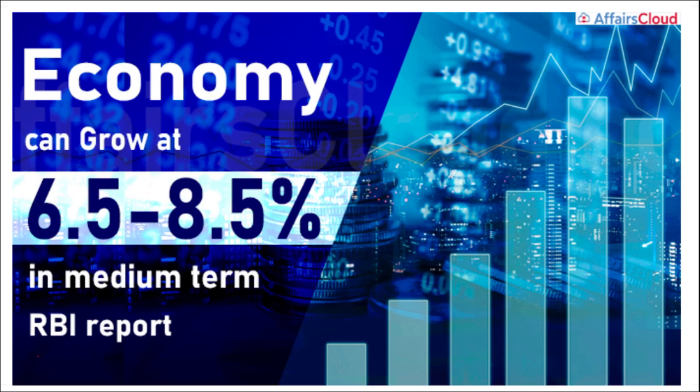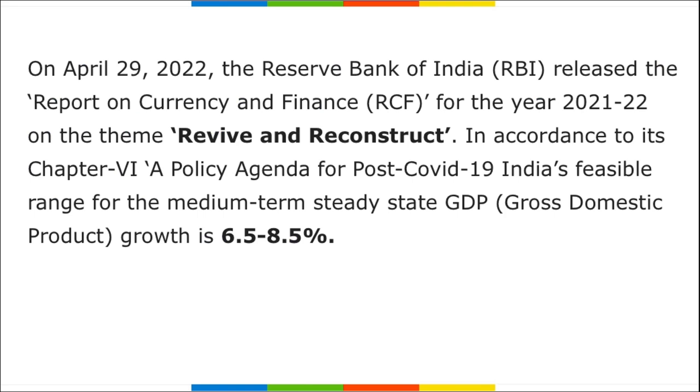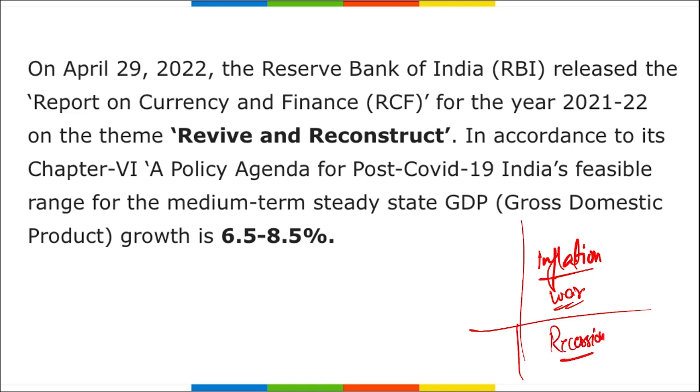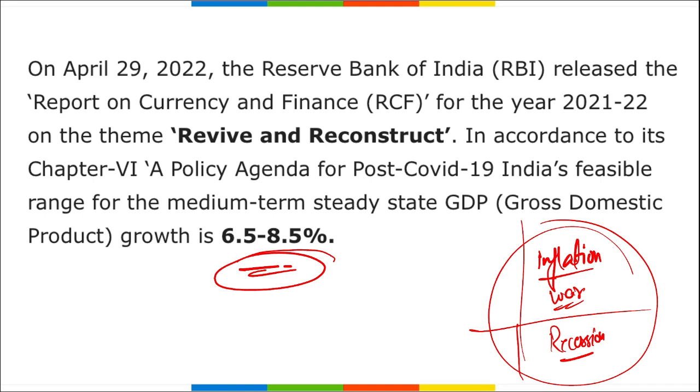Moving on. Next, we are talking about RBI. RBI gave a report that the economy can grow at 6.5 to 8.5% in the medium term. But remember, you have to just remember the data because this is of the May month, and in future things can change because we are seeing high inflation all around the world. Also, there is a war going on between Russia, Ukraine, and NATO countries, and we are seeing huge news coming up that we can see a recession in the upcoming months. So all of these factors you have to keep in your mind, and this data of GDP will keep on changing from time to time.